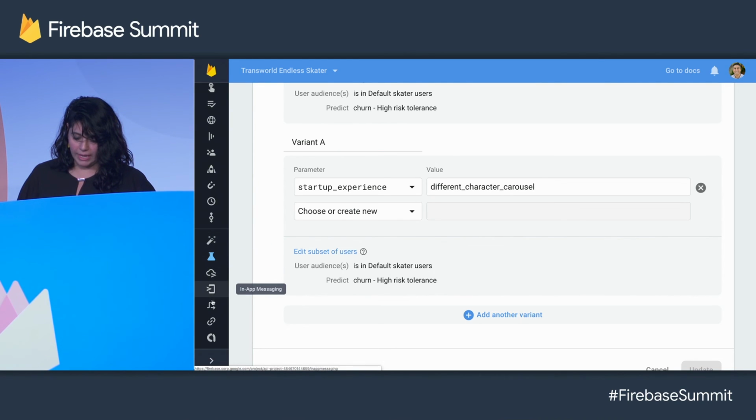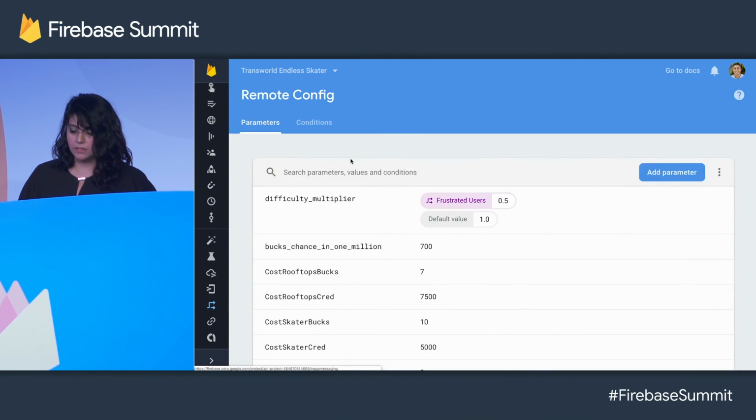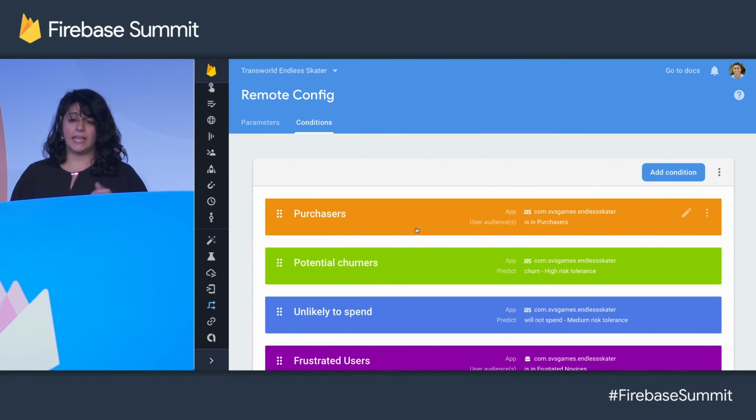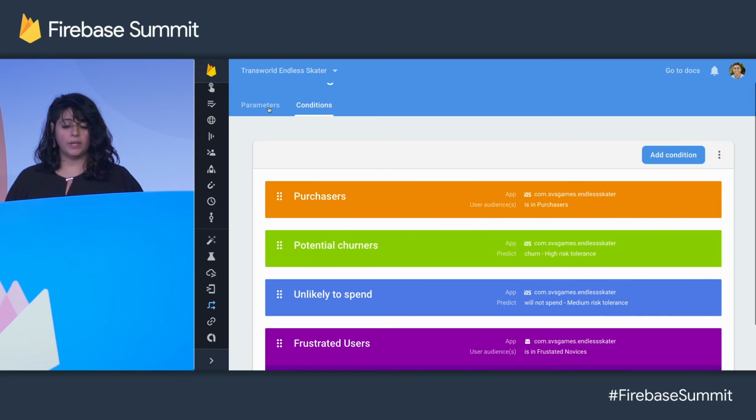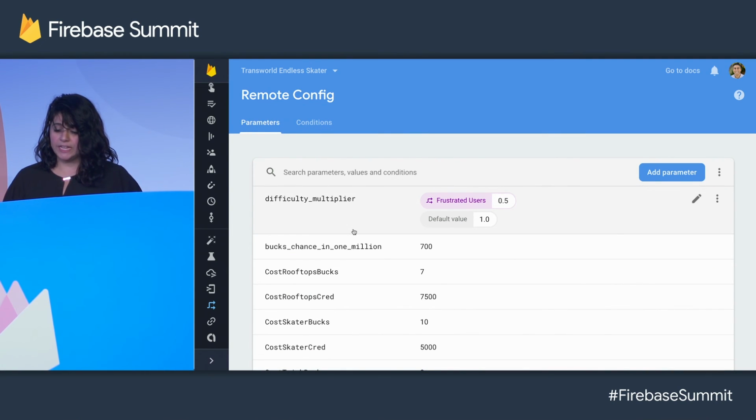And let's go and look at remote config for a second. We saw Steve a second ago define some remote configurations. He actually went ahead and defined a couple of other conditions for him. One is potential churners, so again, this is looking at users who might churn. And the other one were users who are unlikely to spend. And we can go to parameters and modify this to be even more specific. So my difficulty multiplier is not only half for frustrated users, but it's half for frustrated users who are predicted to actually churn.